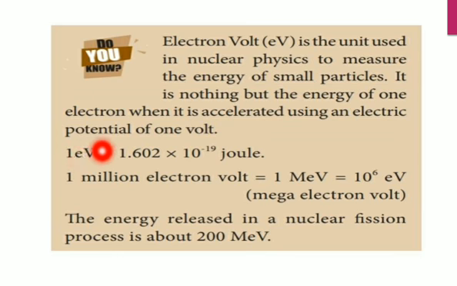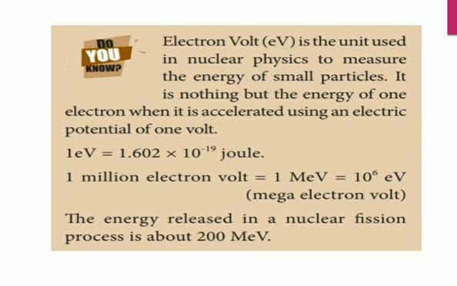1 electron volt is equal to 1.602 into 10 power minus 19 joule. And 1 million electron volt, that is 1 MeV, is 10 power 6 electron volt. M means mega, which is 10 power 6 electron volt.